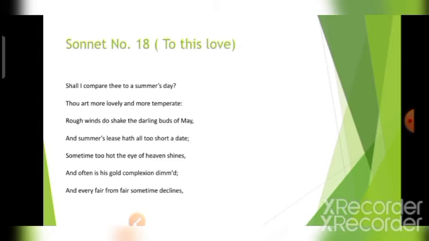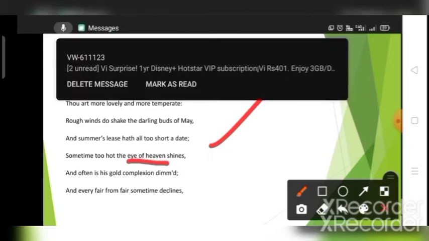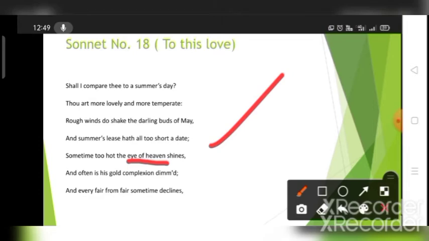Sometimes too hot the eye of the heaven shines. See, summer has been mentioned as the eye of the heaven. And often his gold complexion is dimmed. What he said is that sometimes summer is so bright, so hot, the eye of the heaven shines. But sometimes his gold complexion is dimmed, just because of clouds or things, its gold complexion is dimmed.